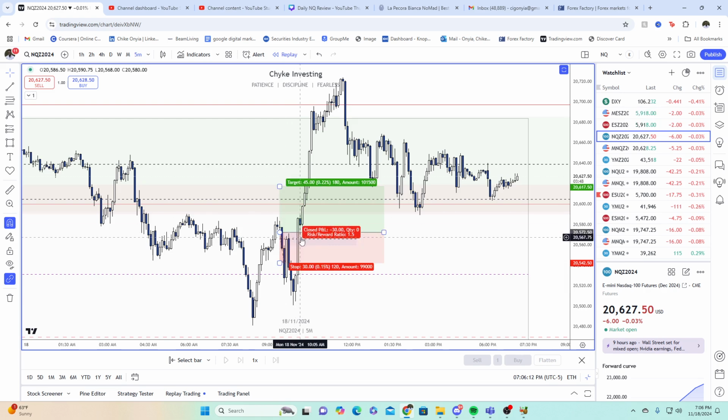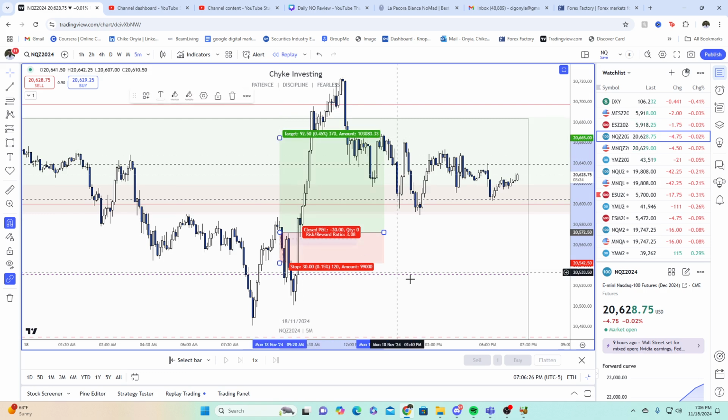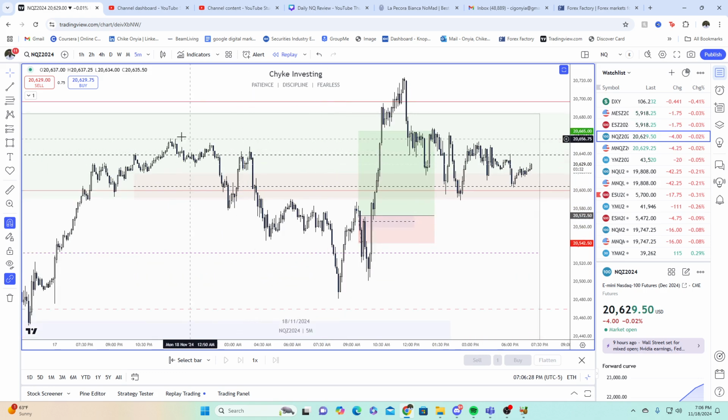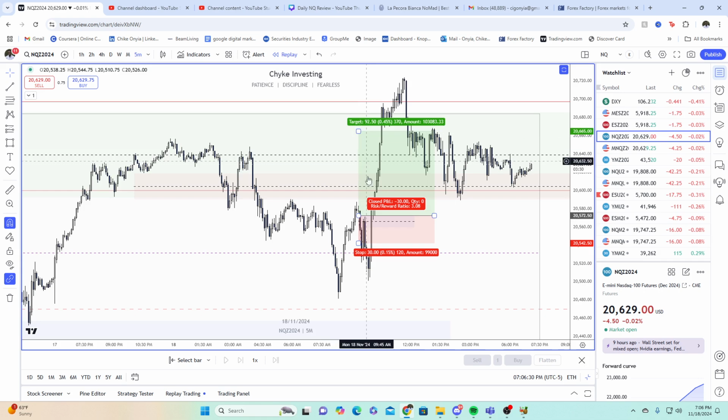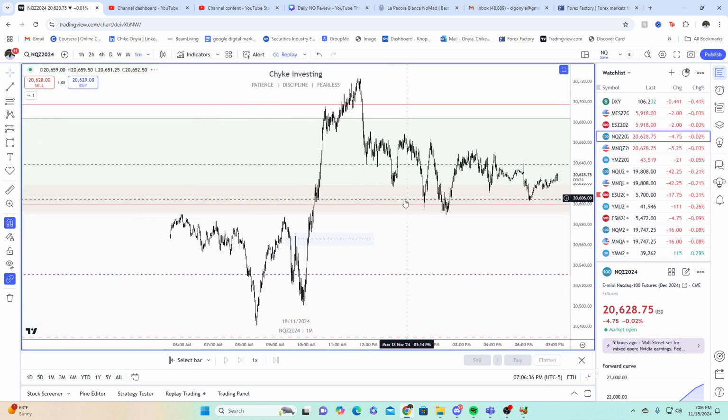Price returns back into it, because you can anticipate a fair value gap forming. There have been multiple fair value gaps forming on the 4-minute, 3-minute, 2-minute here as well. So you can anticipate once we close above this, right, there's going to be a fair value gap right here. And then price goes higher, you can aim for 1 to 3. You see, you get that. It's above these highs, but you still have that 4-hour SIBI as the high. So that's a nice 1 to 3 right there. Let's check that on a 1-minute though.